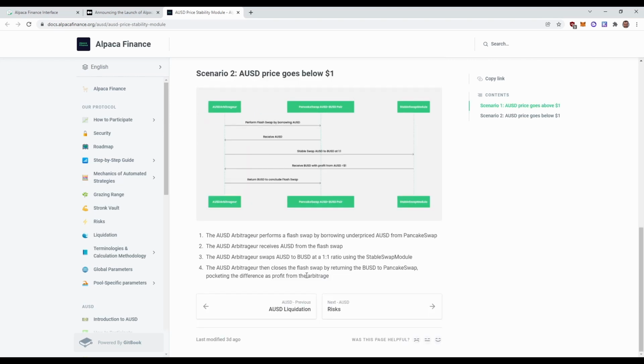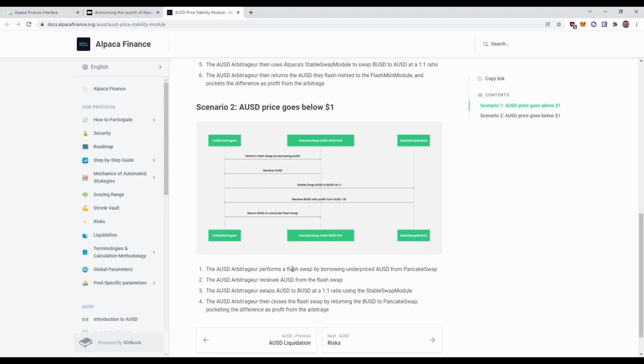And it works similarly if AUSD is dropping below $1. In this case, the arbitrageur performs a flash swap by borrowing underpriced AUSD from PancakeSwap. Then he receives AUSD from that swap, swaps AUSD to BUSD at a 1-to-1 ratio, and again, he gets to keep the difference.